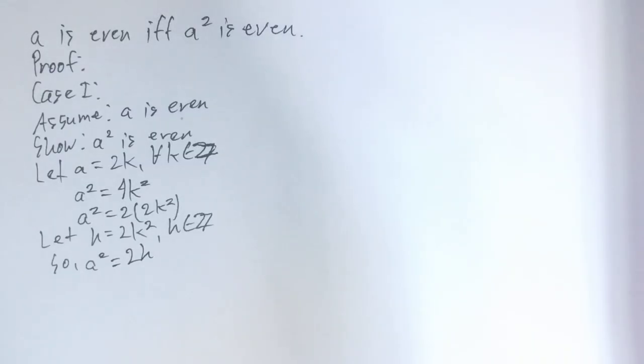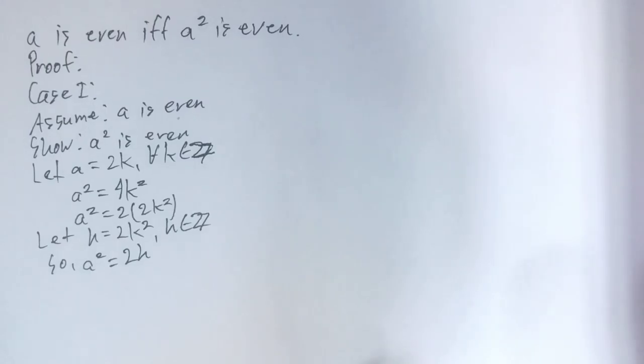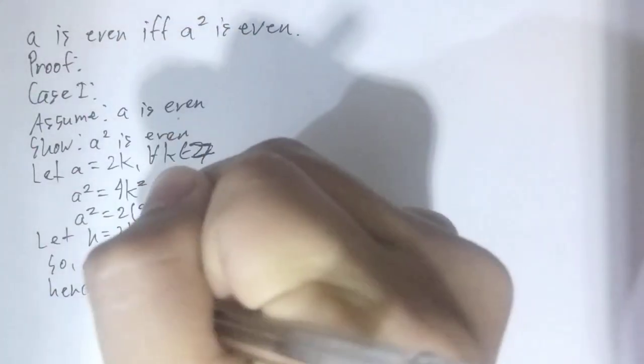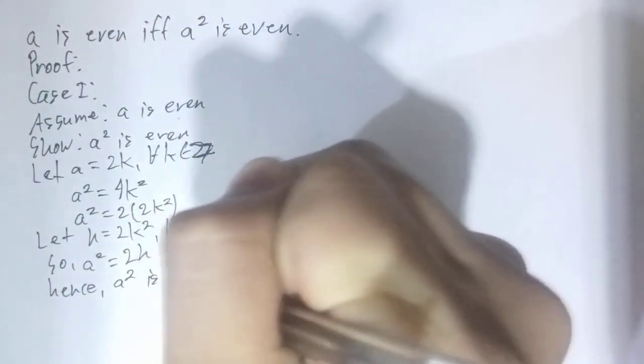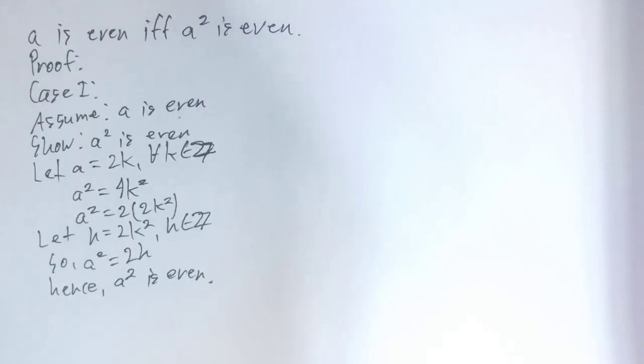Then, by that, we can now say that A squared equals 2h. Now, as you can see, A squared equals 2h, that is the exact format for an even integer, right? So, we can say that hence A squared is even. That's good. We have just proven the first case of this theorem. Now, next, we will try to prove the second case.